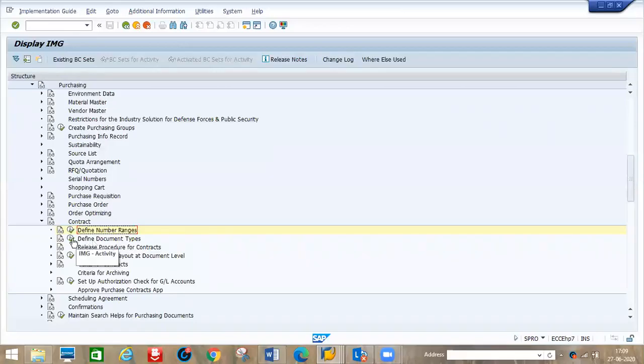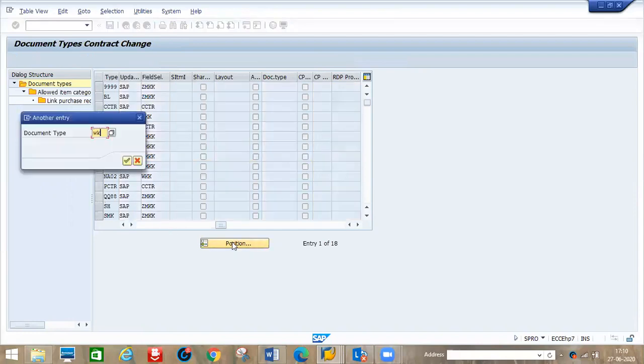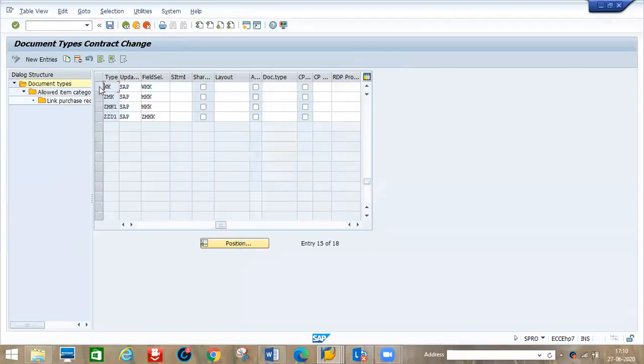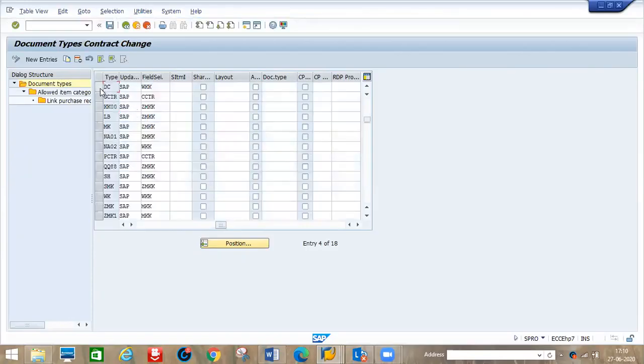Okay, next go to define document types. Select. Okay, now which one you want to go for creation of document type? If you want MK, select line item, go to copy as. In case if you want to create WK, go to position, WK enter. Okay, select line item, go to copy as. In case if you want to go to DC, distribution contract. Okay, select this item, go to.